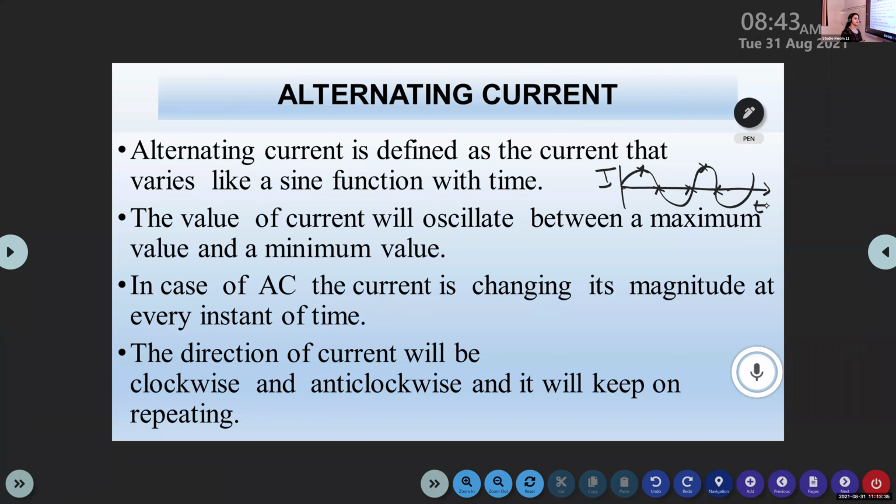The value of the current will oscillate between a maximum value and a minimum value. And in case of alternating current, the current is changing its magnitude at every instant of time. Sometimes the value of the current is here. Sometimes it may be 10 ampere, but in the next interval, it becomes 0 ampere. Again, it becomes 10 ampere. So the magnitude of the alternating current changes at every instant of time.